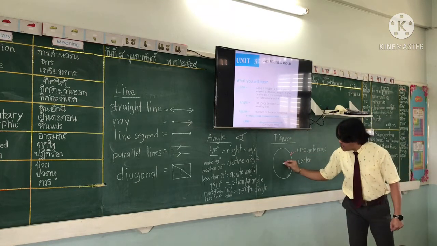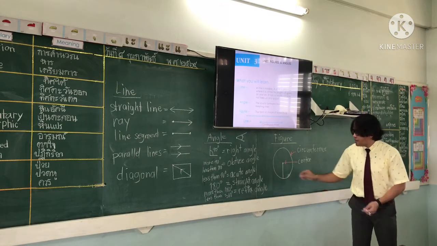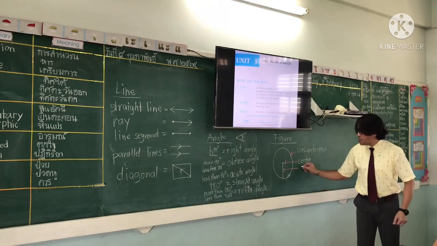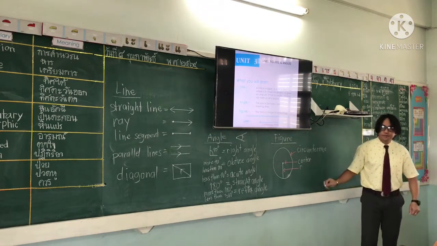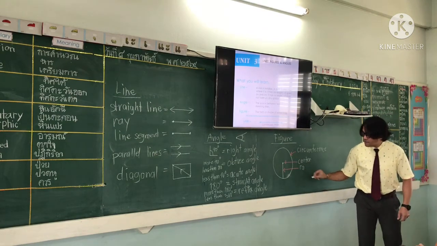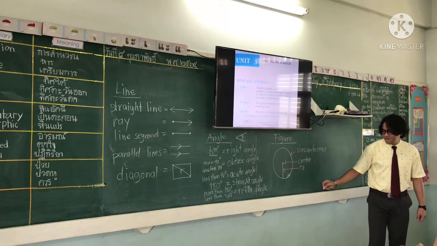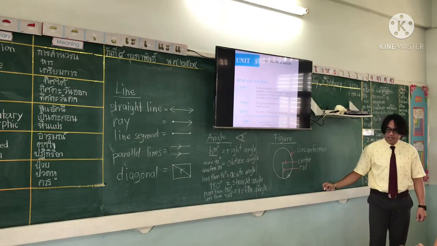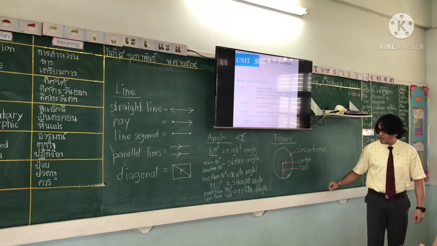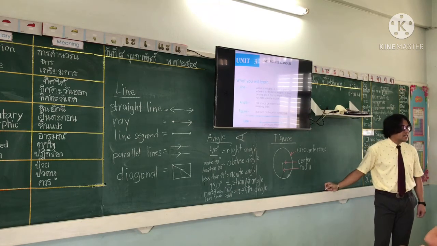Alright, so the last one is the line from the center going to the circumference of the circle. What do you call this one? Start with letter R, A, D, I, U. What is the last letter?